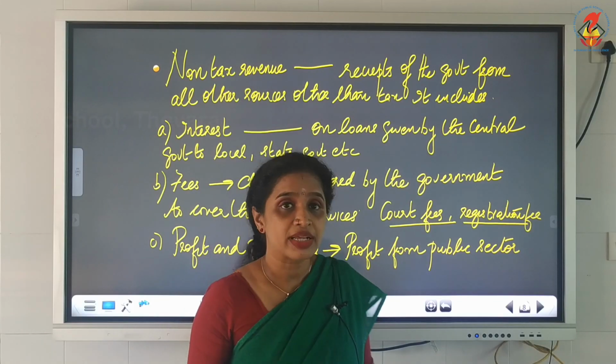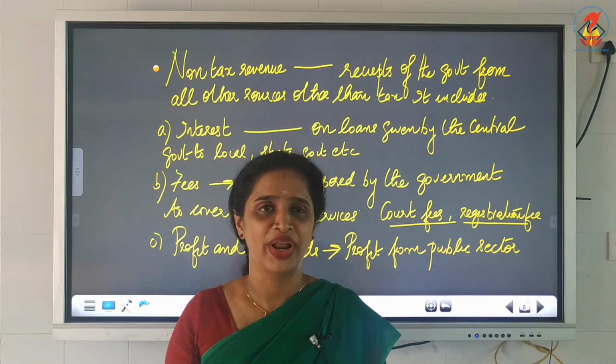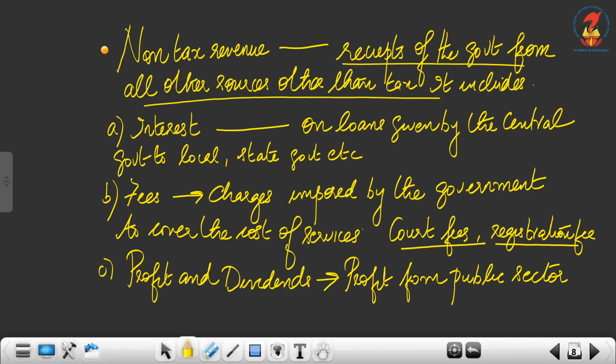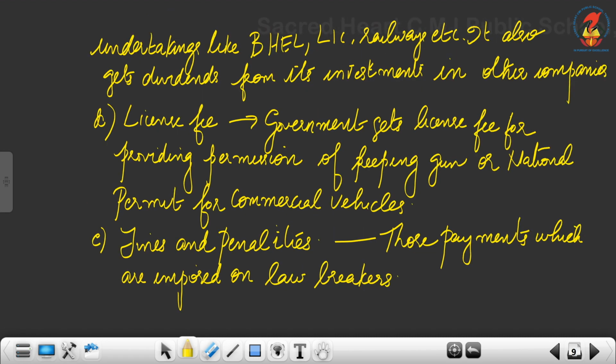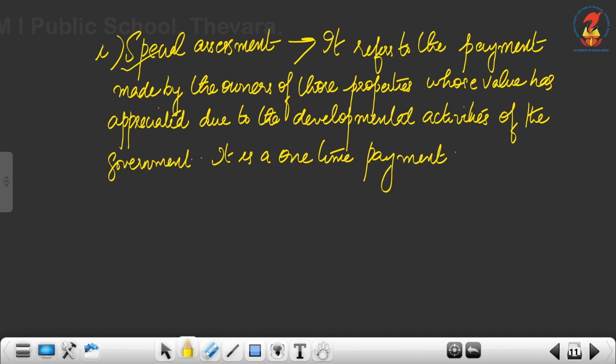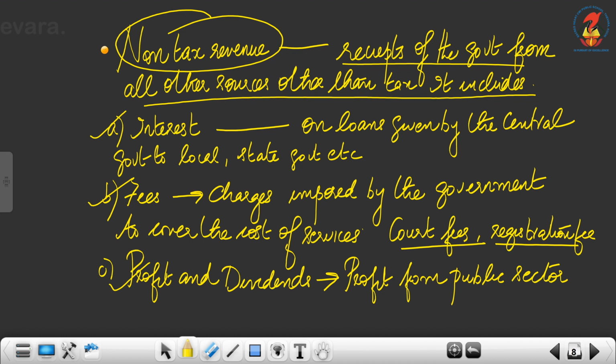So what is meant by non-tax revenue? All types of revenue the government gets other than tax is known as non-tax revenue. The receipts of the government from all other sources other than tax is known as non-tax revenue. It includes interest, fees, profit and dividends, license fee, fines and penalties, escheat, gifts and grants, forfeitures and special assessment. All these are non-tax revenue. Now let us discuss these one by one.